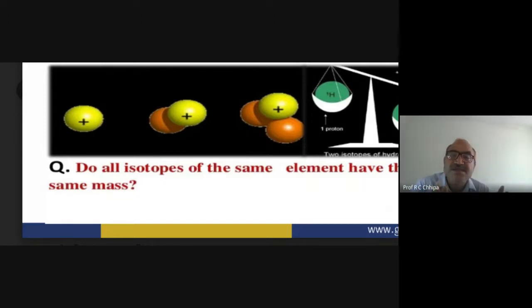Then why is it in fraction? The atomic weight of hydrogen is 1.00797, whereas in the case of chlorine it is 35.453. Why is that?